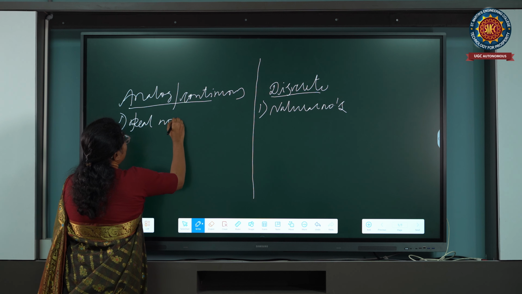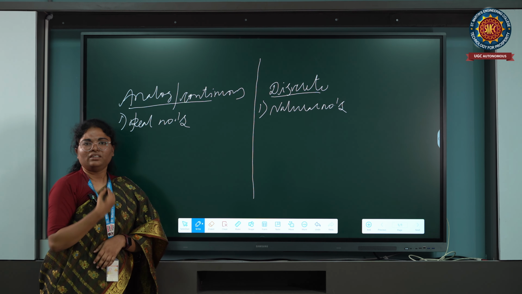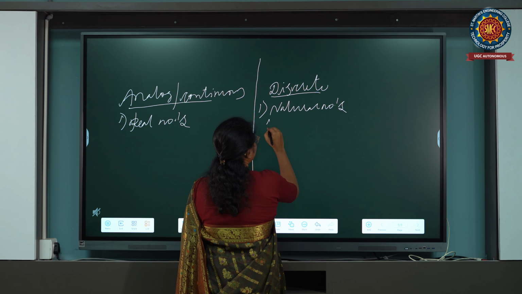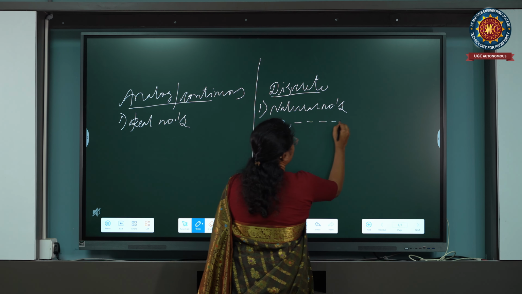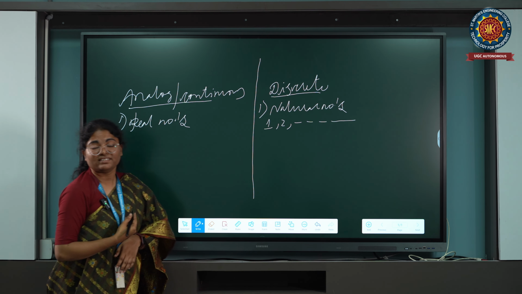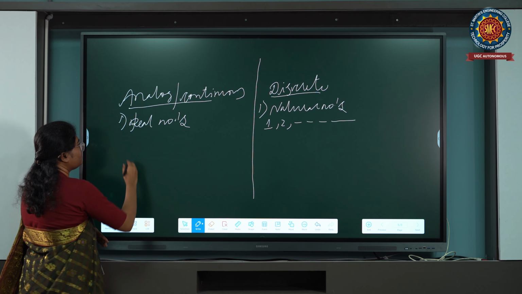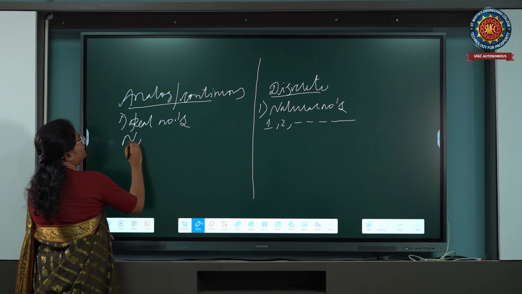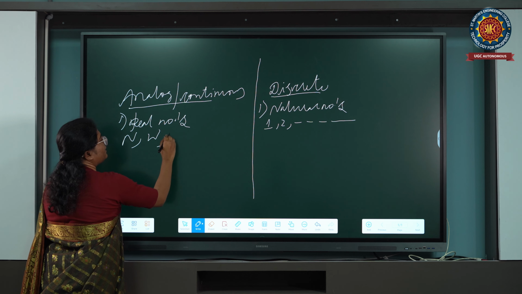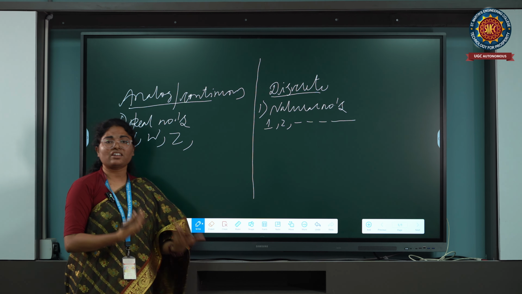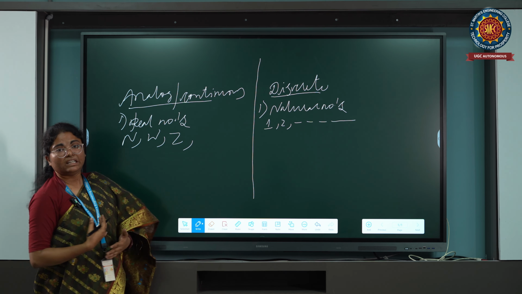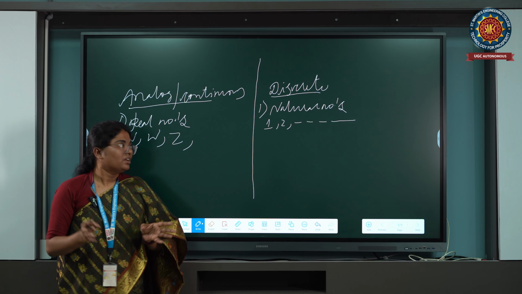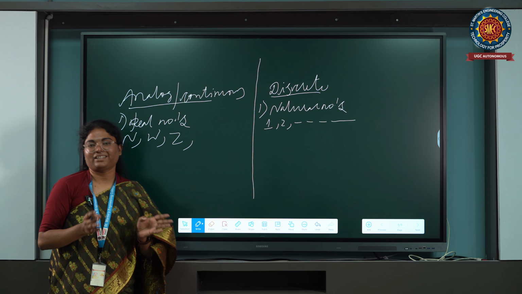Natural numbers start from 1, 2 and so on. Real numbers consist of natural numbers, whole numbers, integers, rational and irrational numbers. I can correlate real numbers to the Pacific Ocean, whereas natural numbers are like a lake. Yes or no?